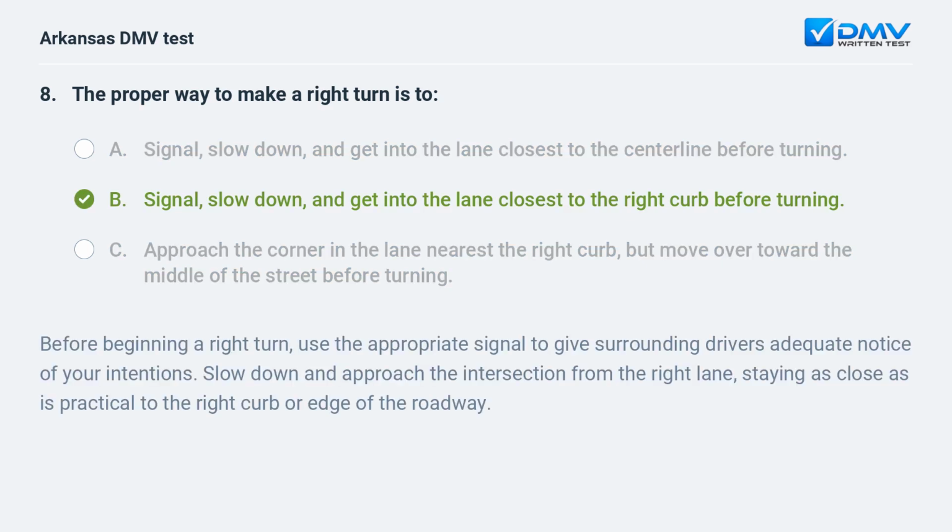B. Signal, slow down, and get into the lane closest to the right curb before turning. Before beginning a right turn, use the appropriate signal to give surrounding drivers adequate notice of your intentions. Slow down and approach the intersection from the right lane, staying as close as is practical to the right curb or edge of the roadway.